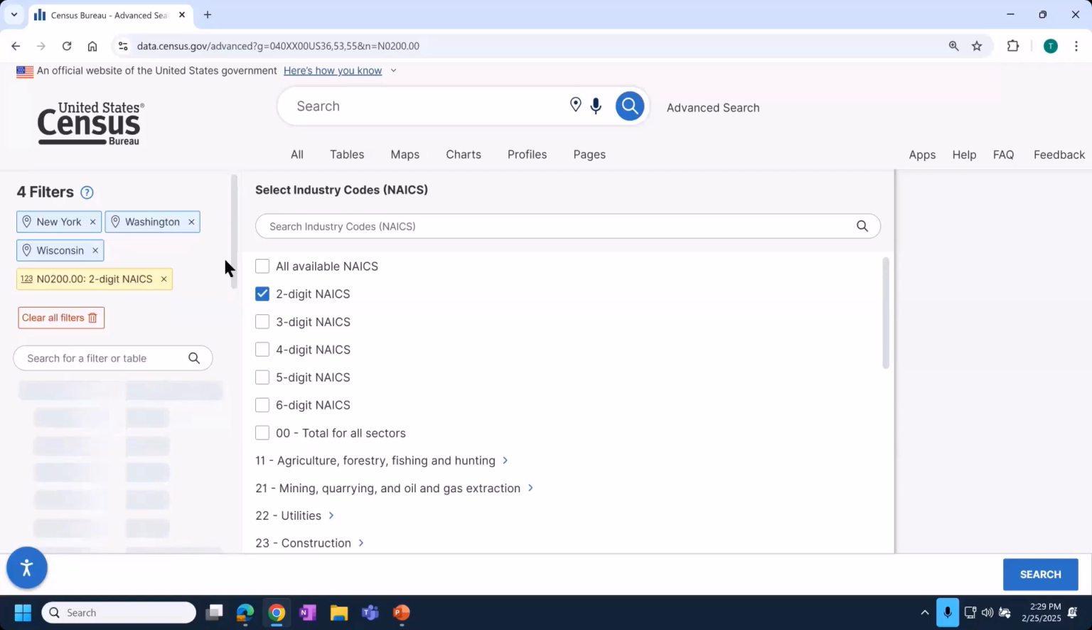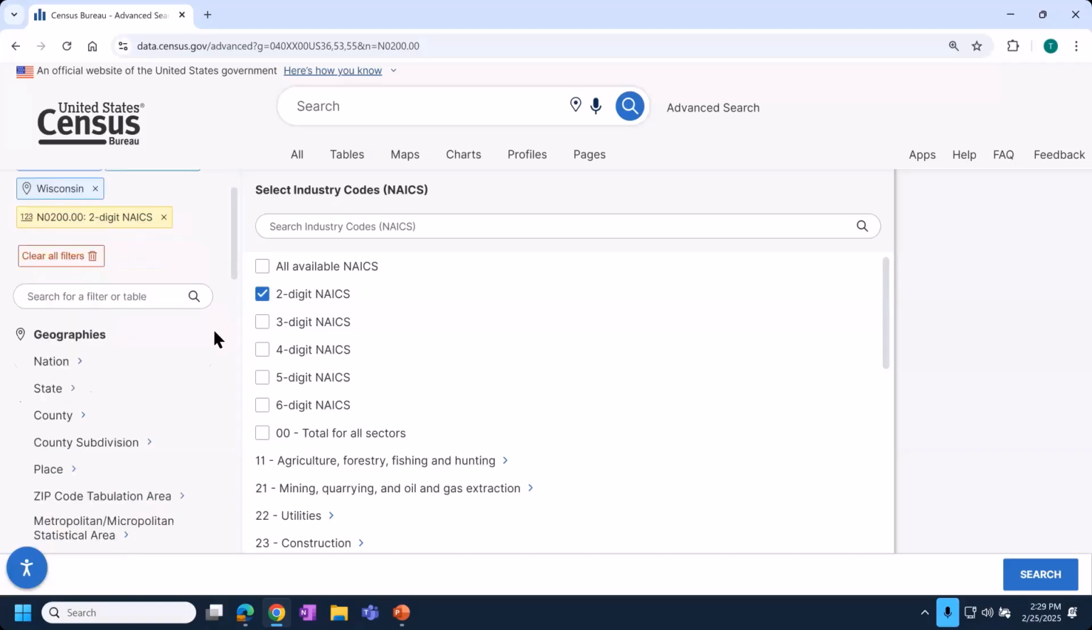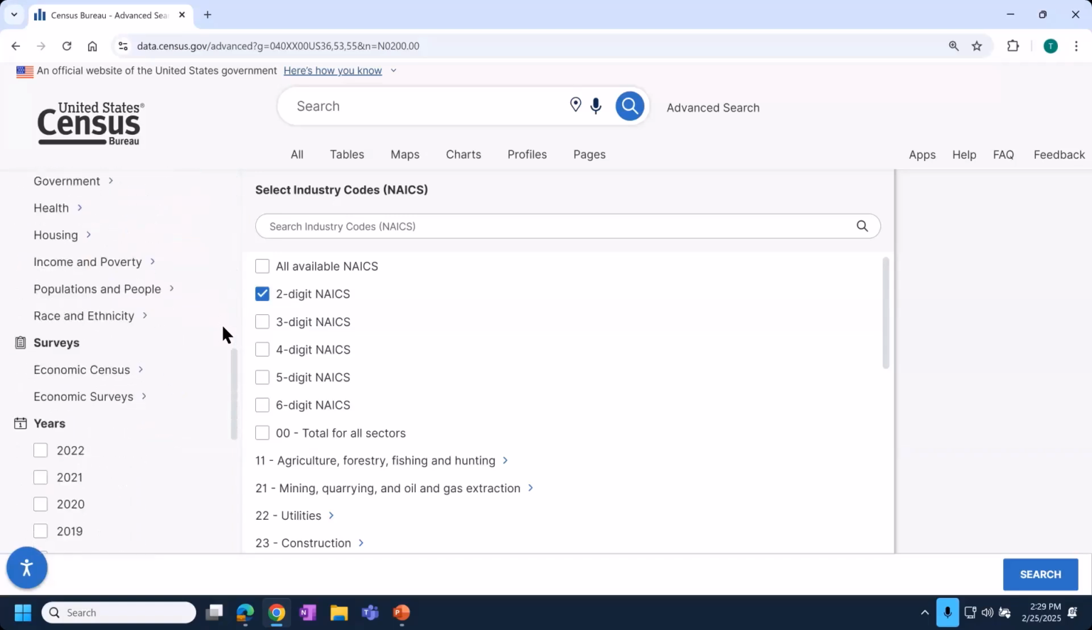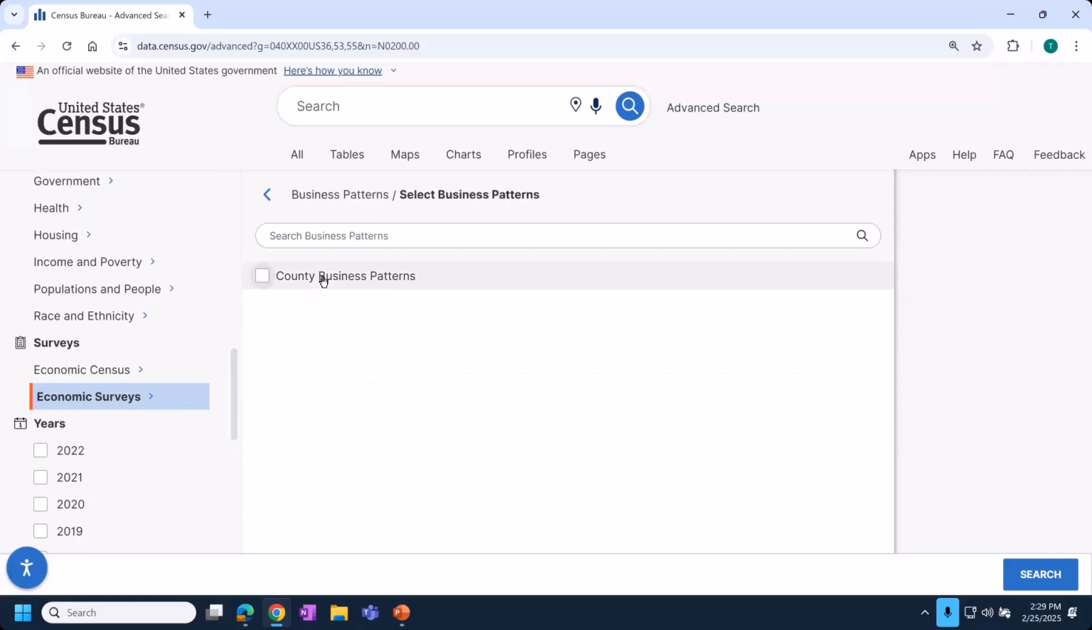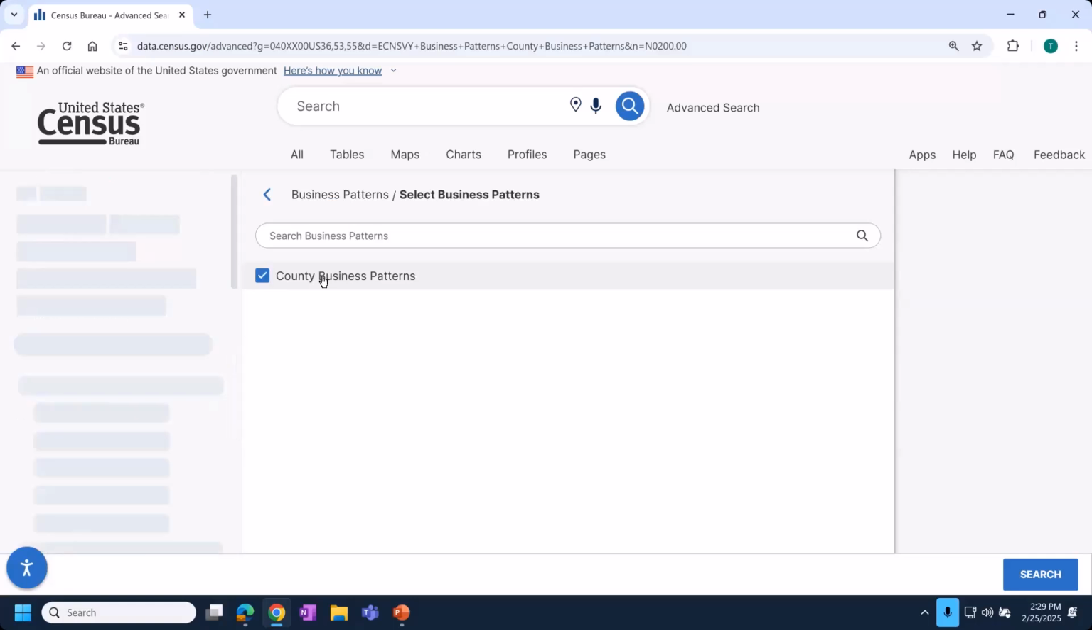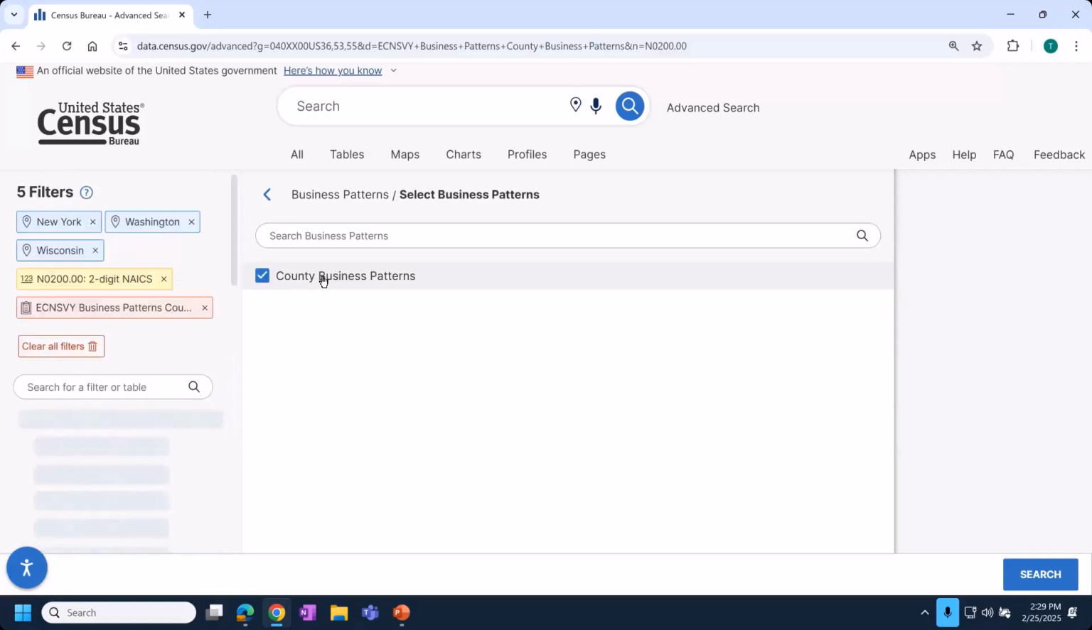And we have multiple types of economic tables broken out by state and NAICS code. So here's where I'm going to go to select the County Business Patterns. On the left, economic surveys, business patterns, and then County Business Patterns. This is an annual program that provides data for the number of paid employees by different industry codes. It shows total number of establishments, employees, and payroll.